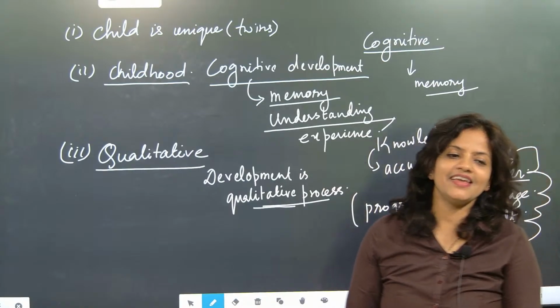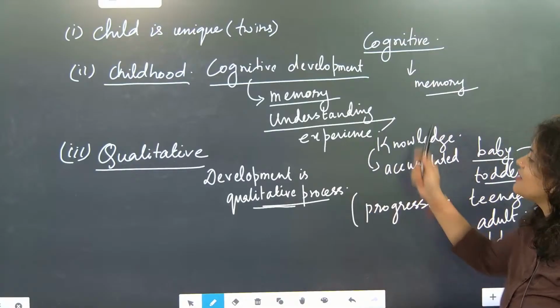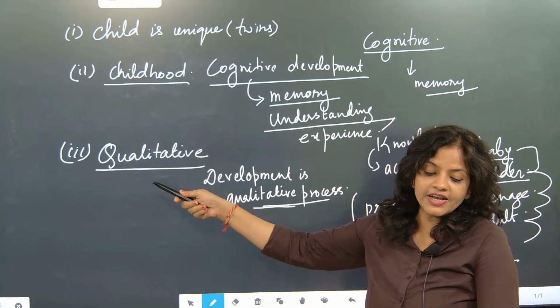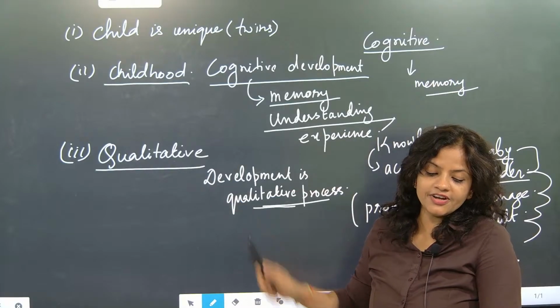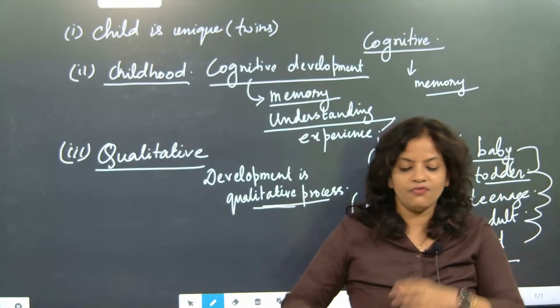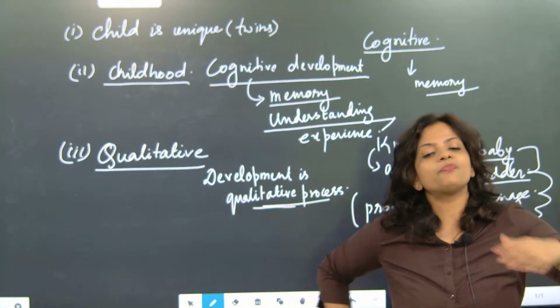Understood? And because of that, whenever we talk about development, development is always a qualitative process because it's a progressive process. We will not go back, we will go forward only.